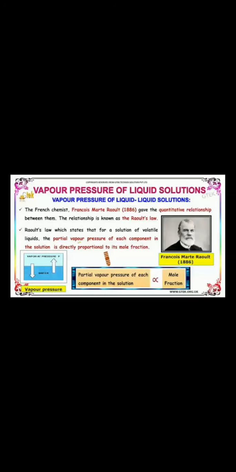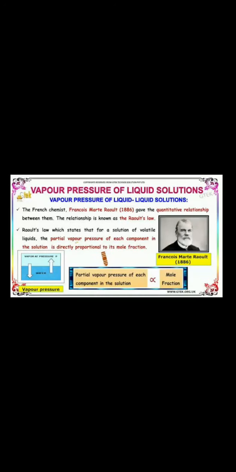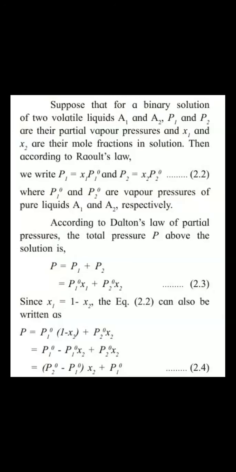Mathematically, P, that is partial vapor pressure of each component, is directly proportional to mole fraction X. Suppose for a binary solution of two volatile liquids A1 and A2, keep in mind both components are volatile, P1 and P2 are their partial vapor pressures and X1 and X2 are their mole fractions in solution.